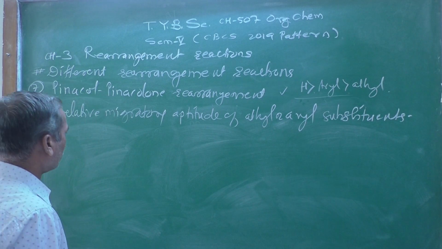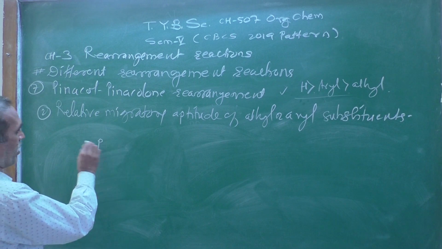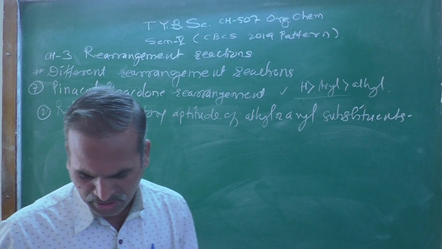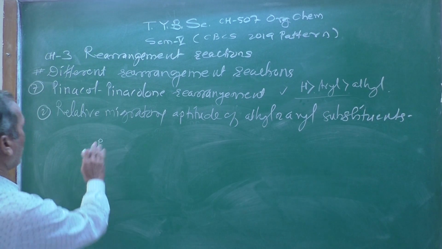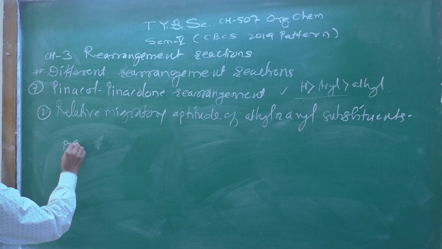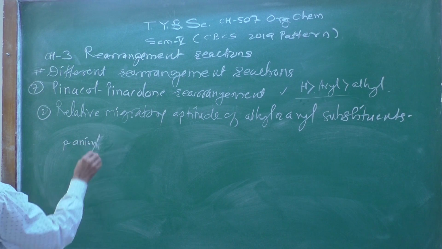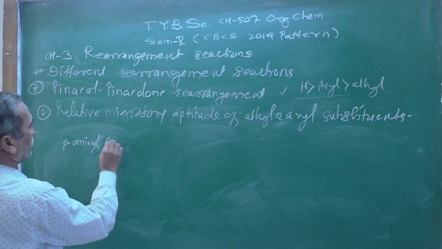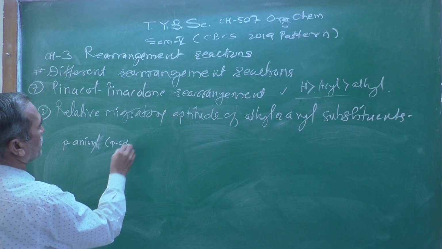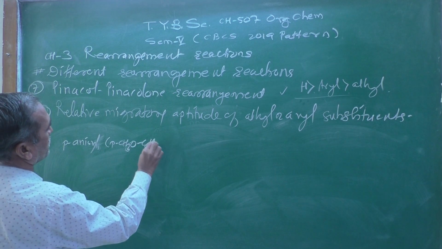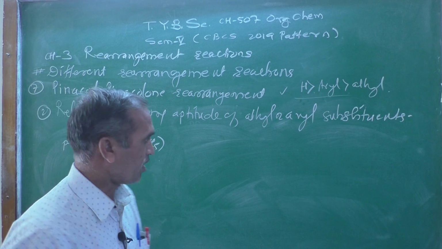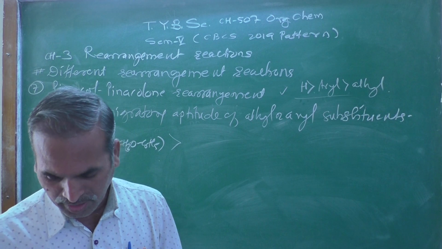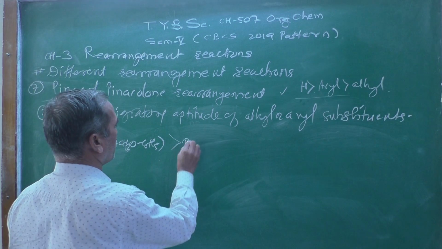So para-anisyl, generally p-CH3O C6H5, has greater aptitude than para-tolyl.